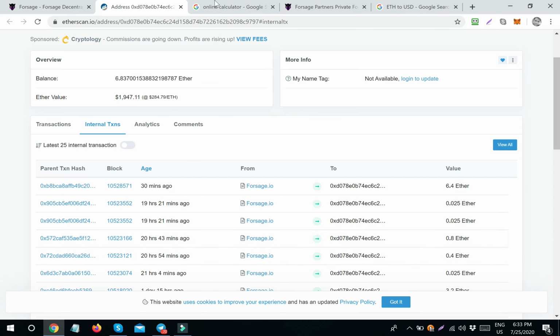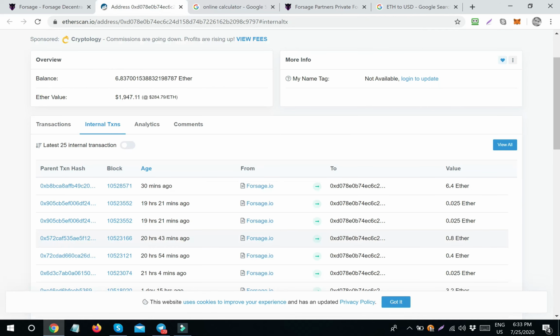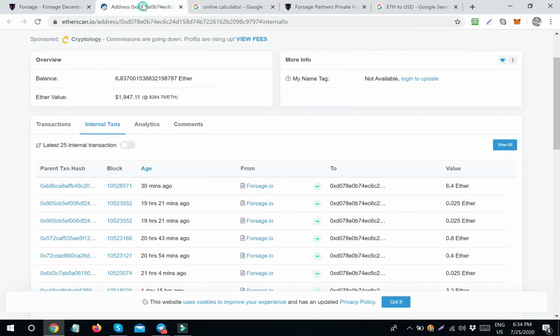So let's do the math, guys. On this page, 6.4 plus 0.8 plus 0.4, so the total is 7.6 Ether I have received in the last 20 hours or so. It's actually more, but I'm not counting the small ones.